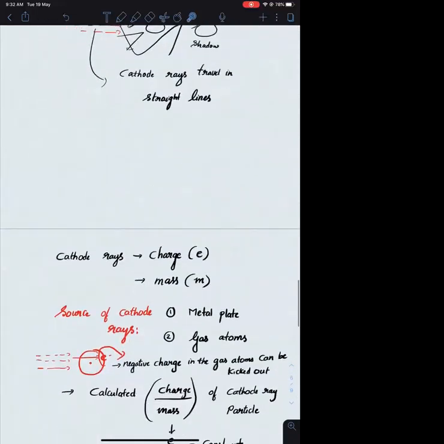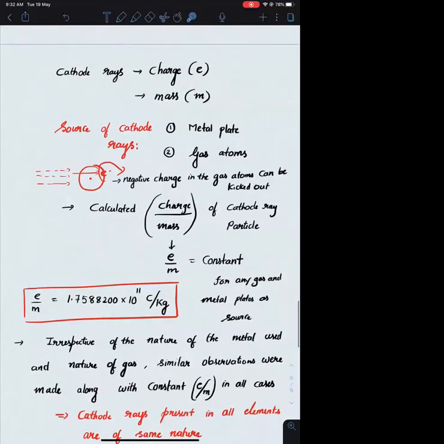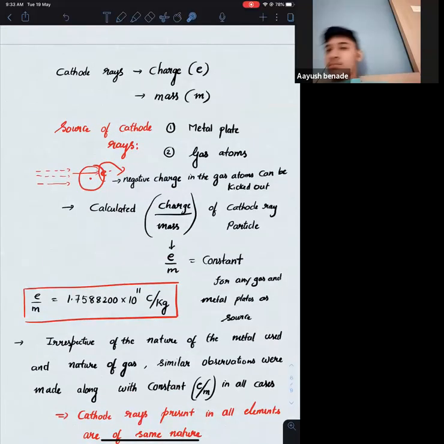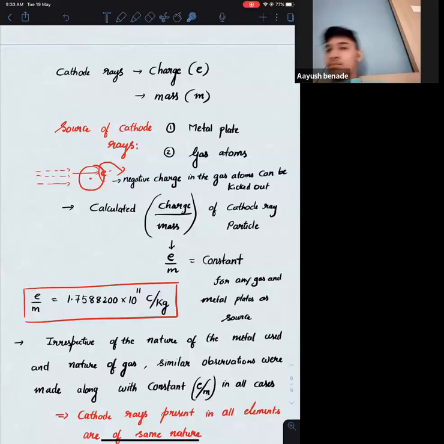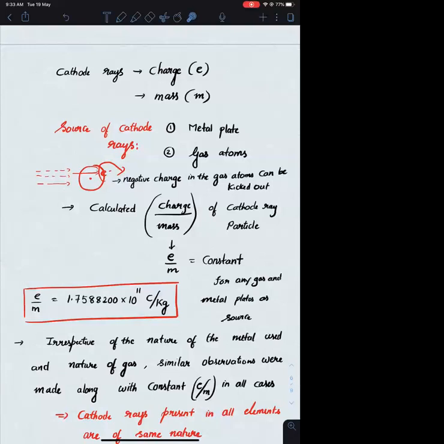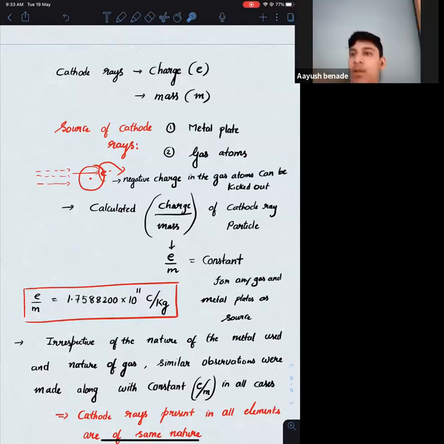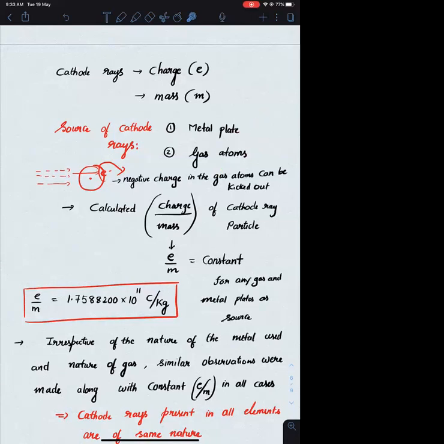Okay. What are we talking about? We are seeing the observation of the e/m ratio when J.J. Thomson changed the sources, which are the metal plates and the gas atom. Irrespective of the metal plate and the gas atoms, in all the cases he observed the same observations, which are the sparks on the ZnS screen, the rotation of the wheel, and the shadow.